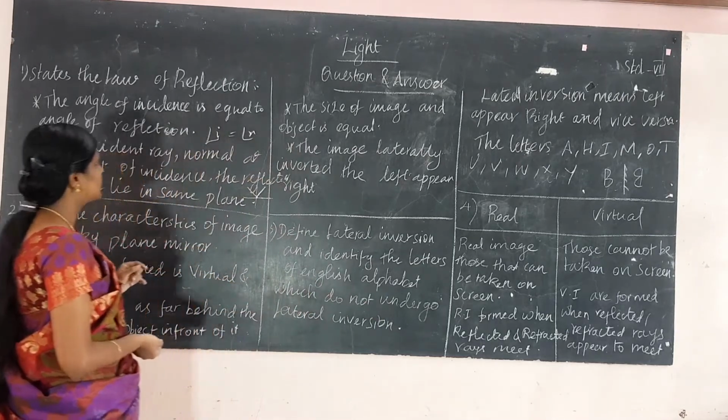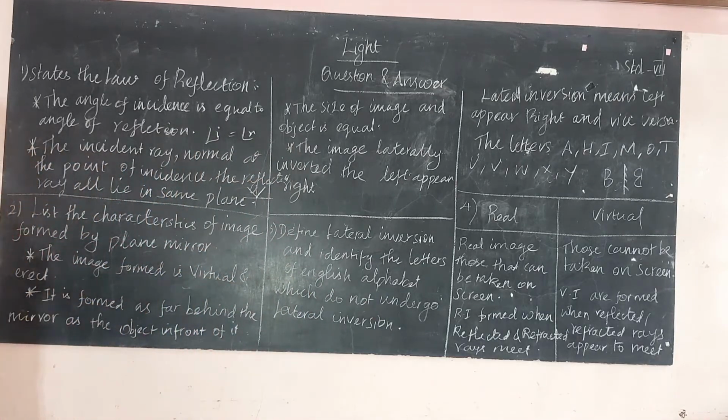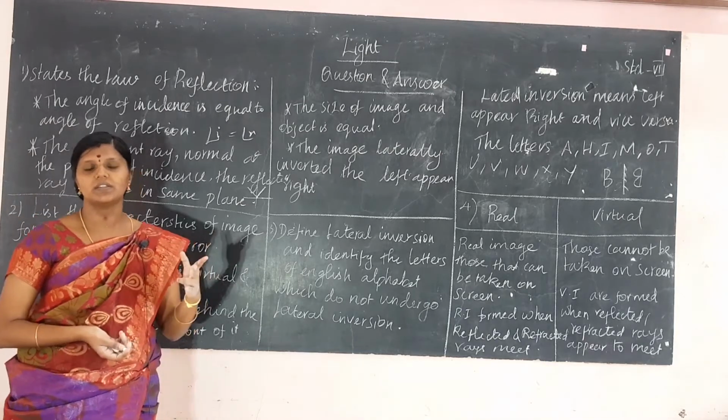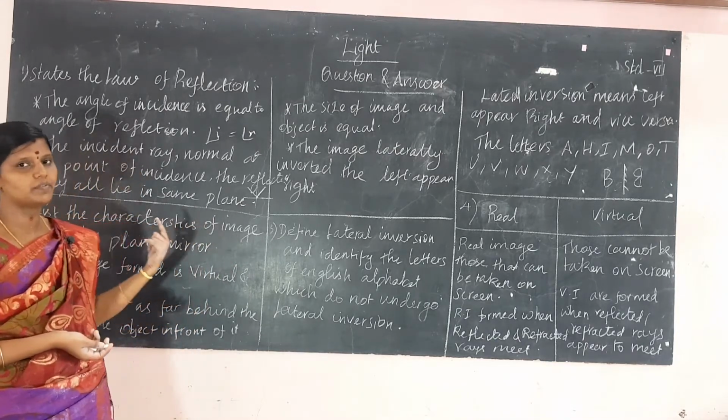And the first question is, state the law of reflection. The angle of incidence is equal to the angle of reflection. The next condition is that the incident ray, the normal at the point of incidence, and the reflected ray all lie in the same plane. These are the two conditions of the laws of reflection.